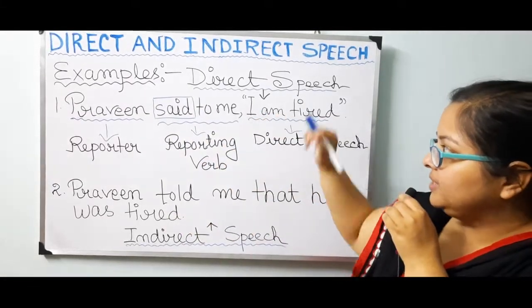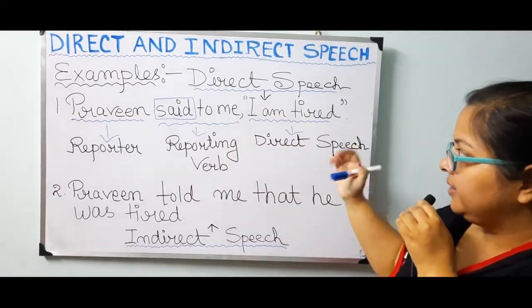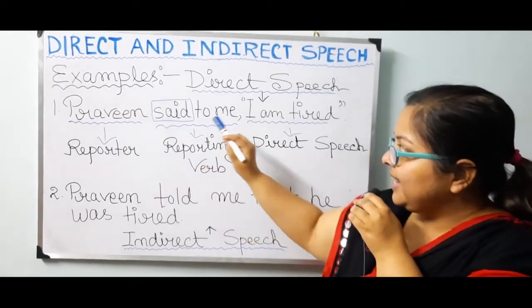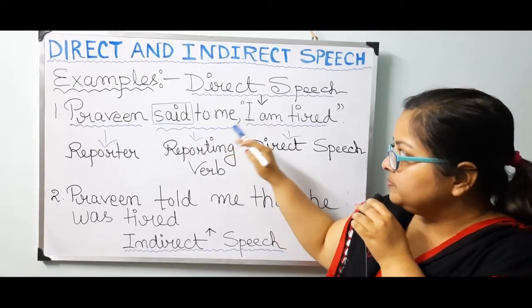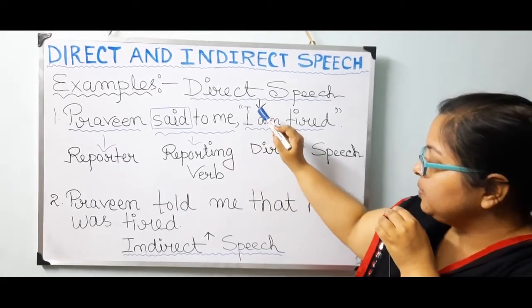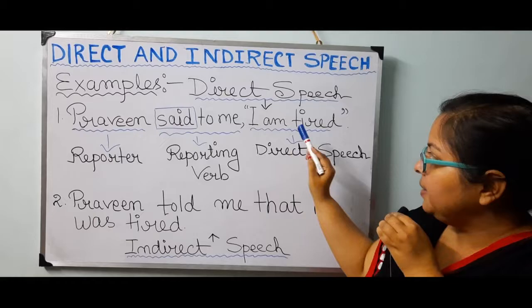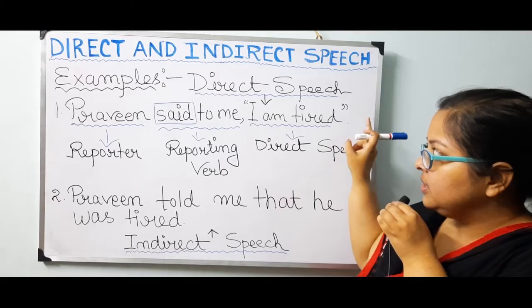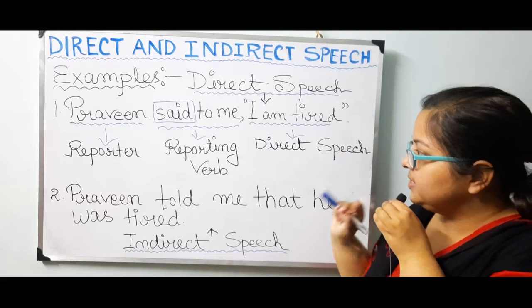Examples: suppose direct speech. Number 1. Praveen said to me, "I am tired." Where Praveen is basically the reporter. Said to me, where said is the reporting verb. Then, comma, according to the rule, we have to put this direct speech within quotation. Over here, the direct speech is "I am tired," and we have to put this within inverted commas. So, this one is the direct speech.